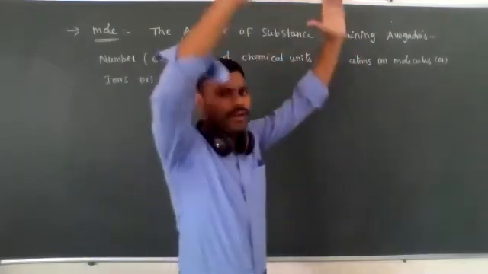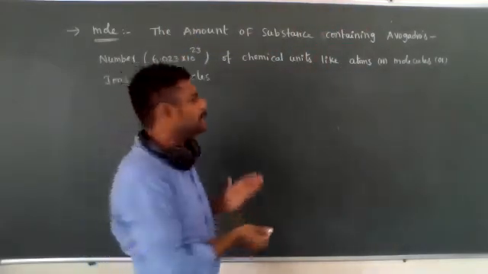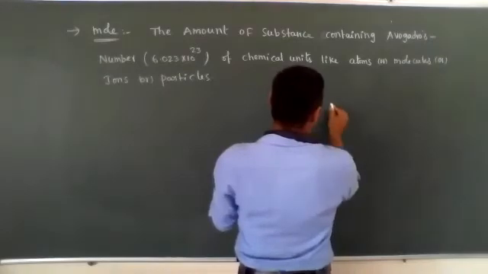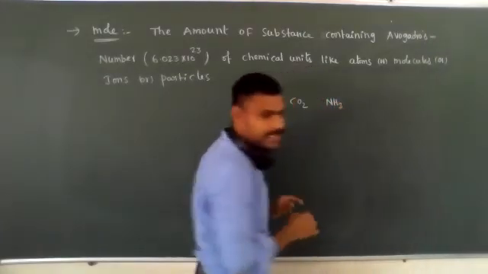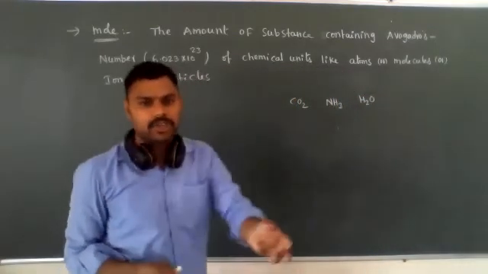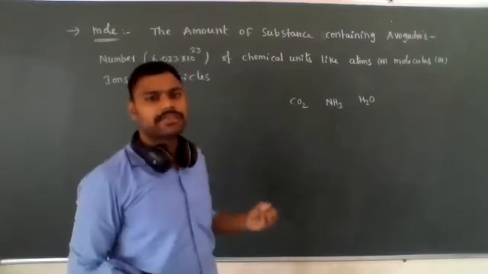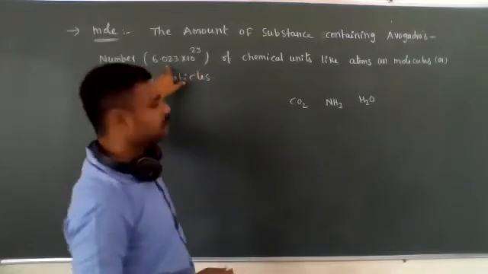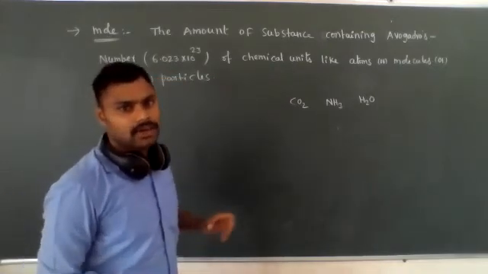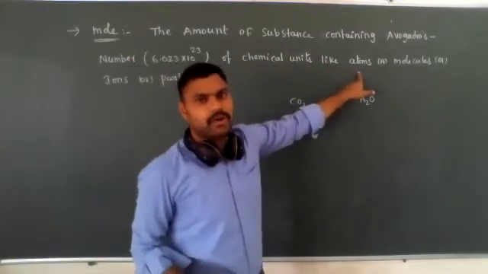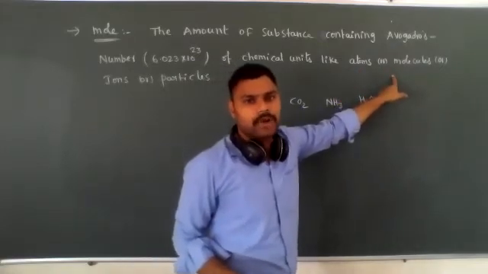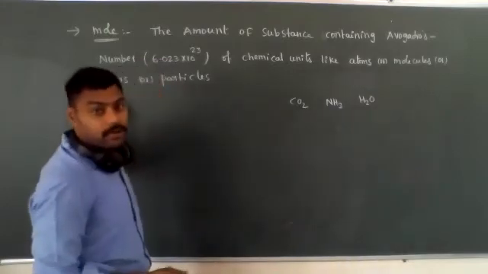Or say one big bucket contains completely CO2 molecules, carbon dioxide molecules, or maybe ammonia molecules, NH3, or maybe water molecules, H2O. If you want 1 mole of CO2, how many CO2 molecules will come? 6.023 into 10 to the power of 23 molecules will come. So a mole may be 6.023 into 10 to the power of 23 atoms, or molecules, or ions.